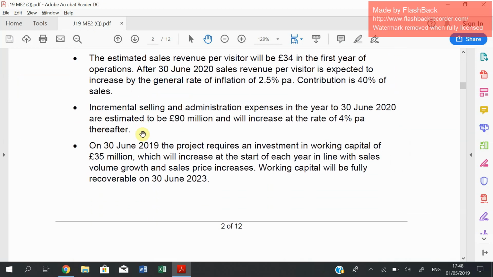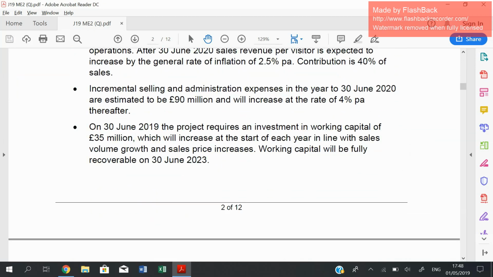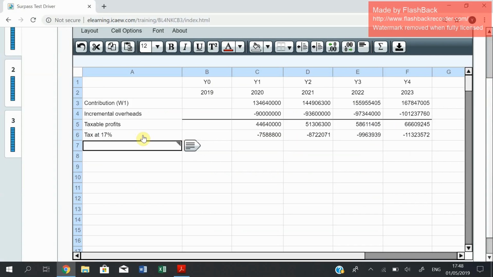Point number 2 is done. Now we move on to point number 3, which is about investment in working capital. Bear in mind that the relevant cash flow is not the working capital itself, but rather the changes in working capital. Any increase in working capital is an outflow, and any decrease in working capital is an inflow.